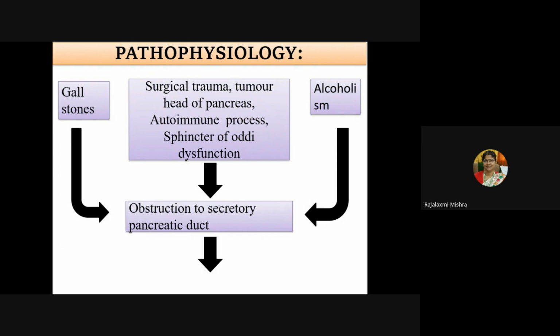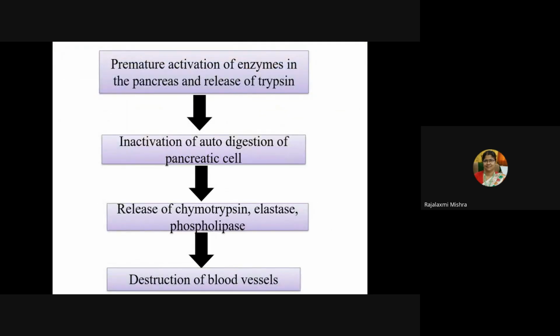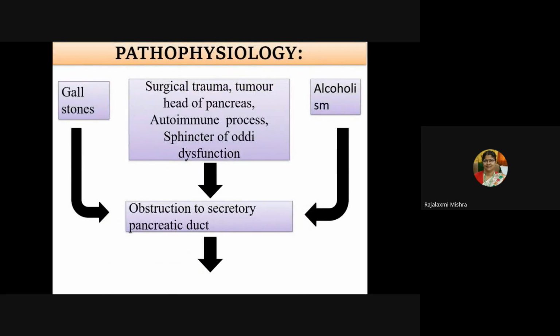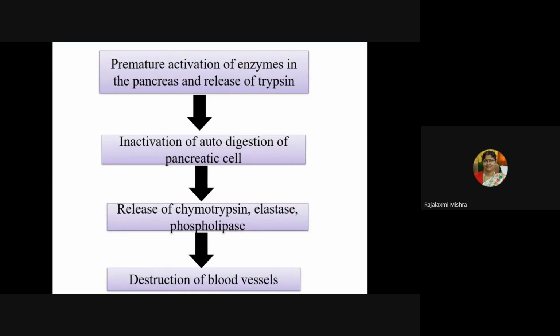Surgical trauma, tumor of the head of the pancreas, autoimmune process, and sphincter of Oddi dysfunction can lead to obstruction of the secretory pancreatic duct. Alcoholism also causes obstruction to the secretory pancreatic duct, and gallstones also. So these three causes can lead to pancreatitis. After this obstruction to the secretory pancreatic duct, there is premature activation of enzymes in the pancreas and release of trypsin.